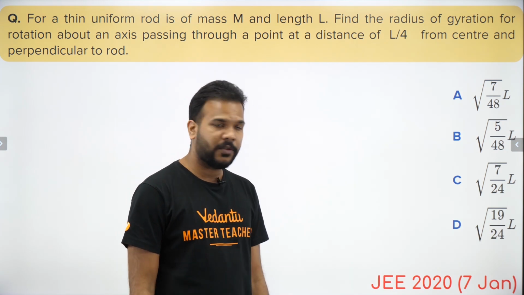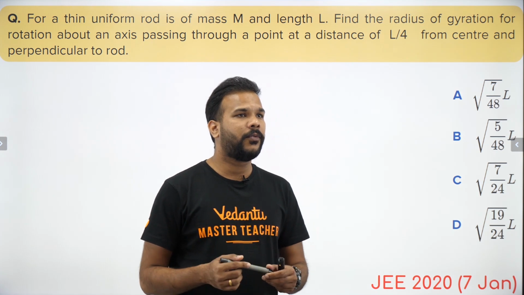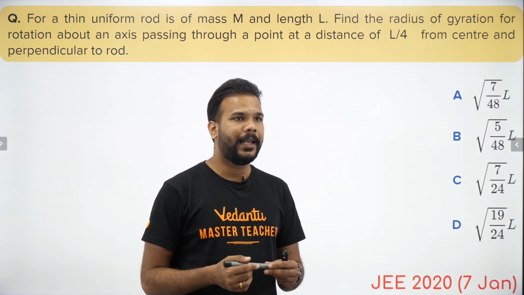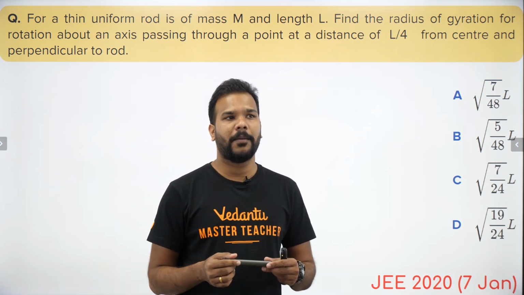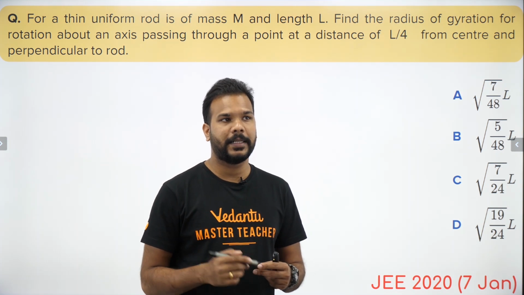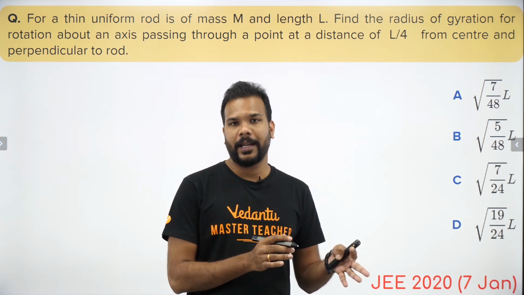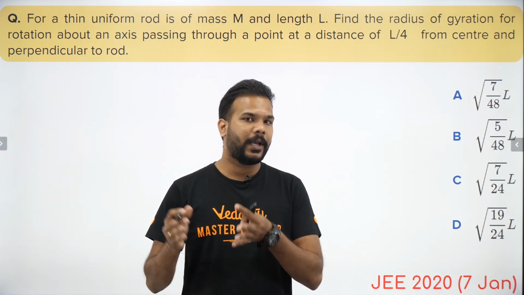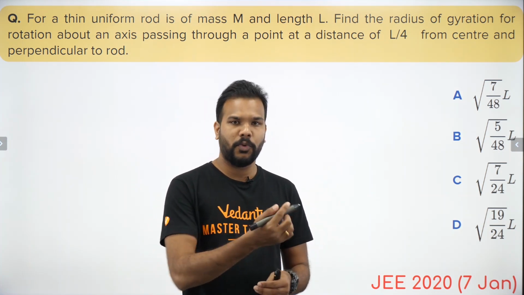This is a 7th of January question, which says that for a thin uniform rod of mass m and length L, we have to find the radius of gyration for rotation about an axis passing through a point at a distance L by 4 from the center and perpendicular to the rod. So guys, we know that radius of gyration is a comparison of the moment of inertia of any object with a point mass moving in a circle.